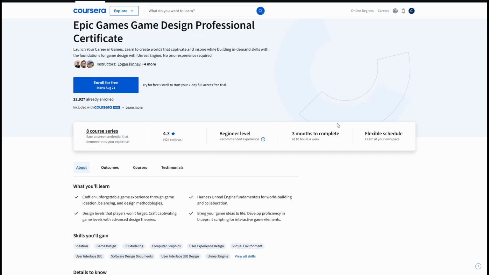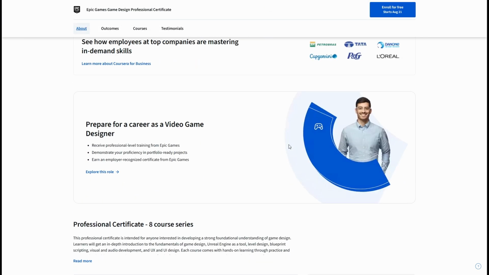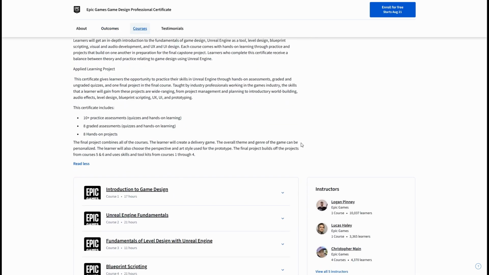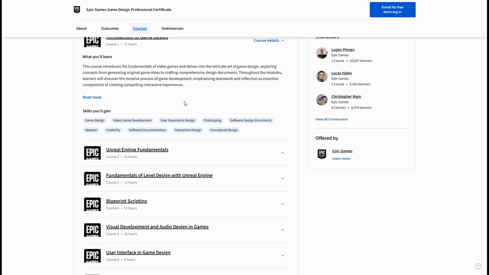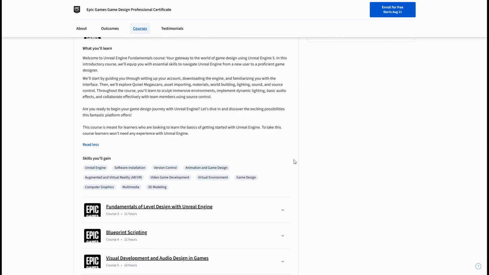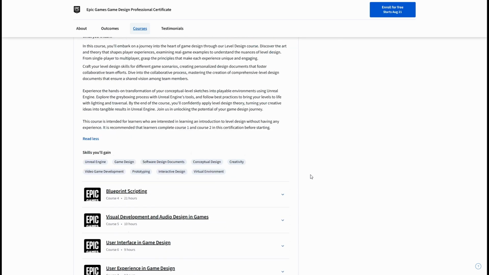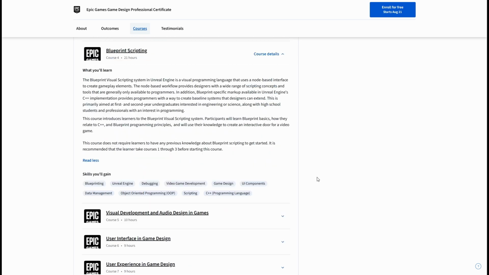2. Game Design, Epic Games. This 8-course program blends foundational game design theory with UE5 practice: ideation and balancing, world building, level design, blueprint scripting, UX/UI, audio, and a capstone where you ship a playable prototype. It's beginner-friendly, with structured projects and assessments that stack toward a final delivery game. Expect a clear Unreal learning path, from fundamentals to blueprints to level design grayboxing, plus guidance on collaboration and source control. Time estimates and pacing are spelled out, and every course leans into applied, hands-on work.